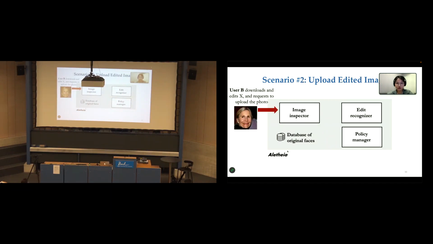In scenario 2, user B downloads an image and changes the age of the face, now requesting to upload the edited image. Again, the image inspector will first detect whether the input image is edited or not, and in this case it is edited. So the image inspector will locate its original copy from the database together with the original image's policy.